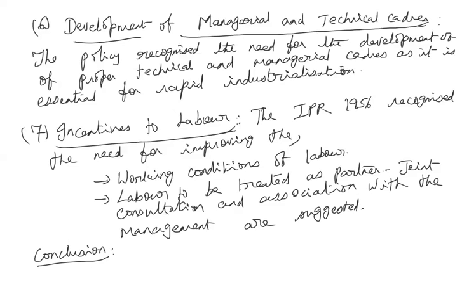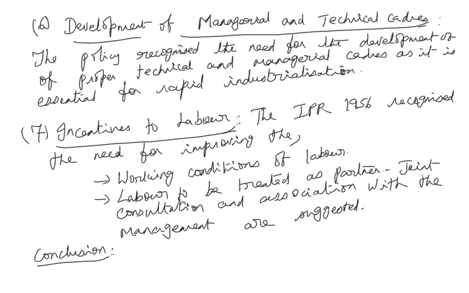But in spite of that, whatever industrial development India has achieved today is mainly because of the IPR 1956 policy. Based on this policy, India got a strong industrial foundation, which was done because of the huge role assigned to the public sector. That's why even today, this policy is considered one of the most important policies, also considered as the economic constitution of India.